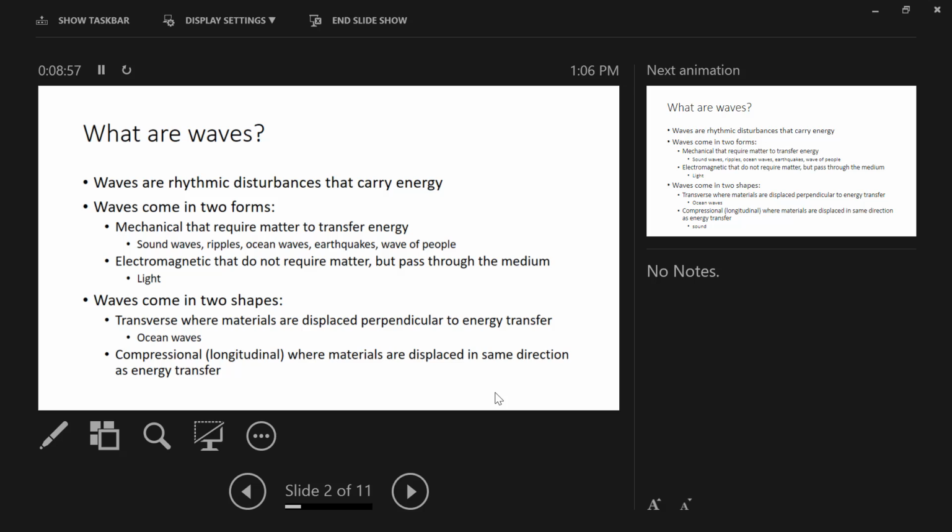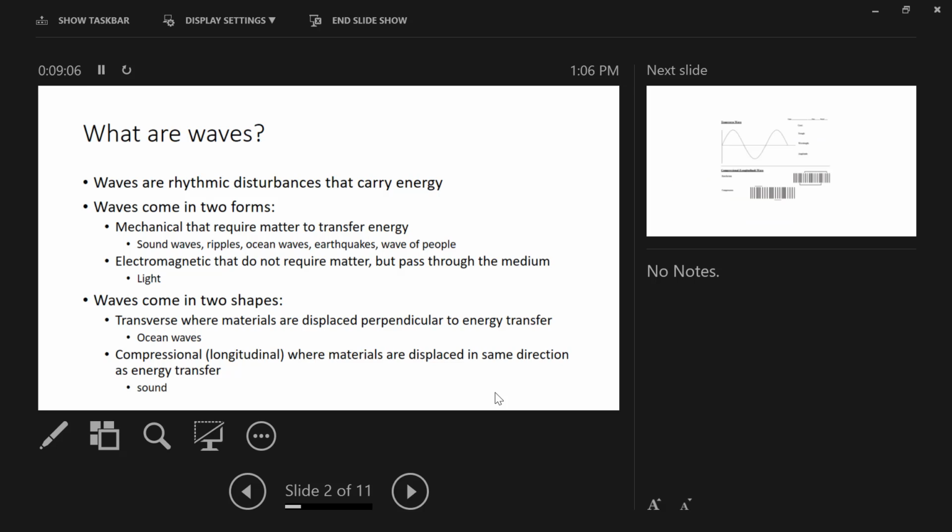Anybody know of an example of a longitudinal or a compressional wave? Sound. Sound is probably the best example. As I speak to the people in the back row, the energy is moving from me to you, as is the displacement of the materials in the medium.